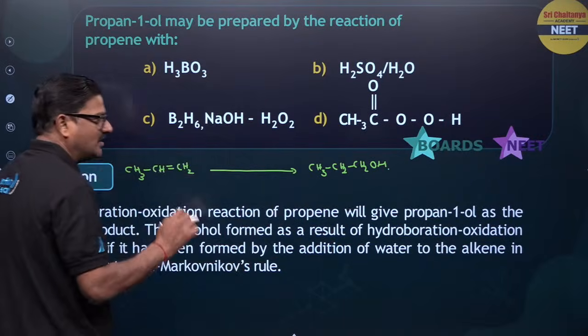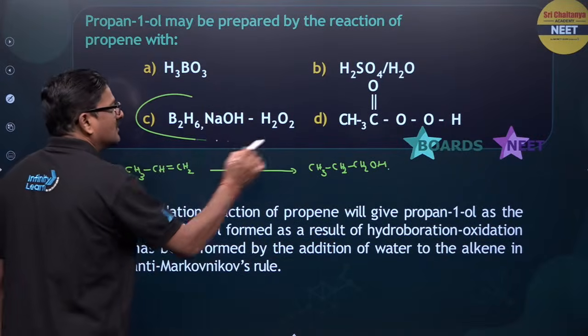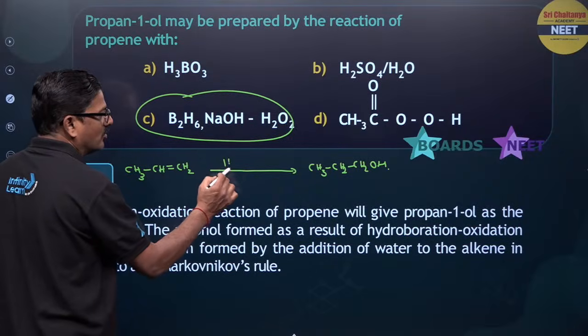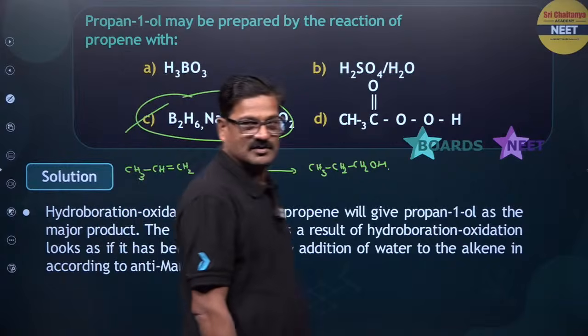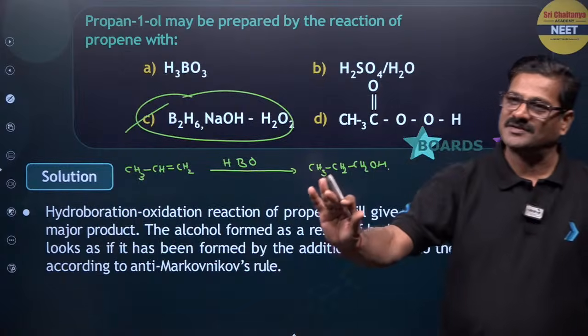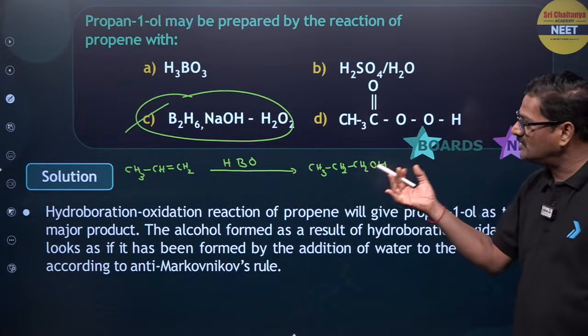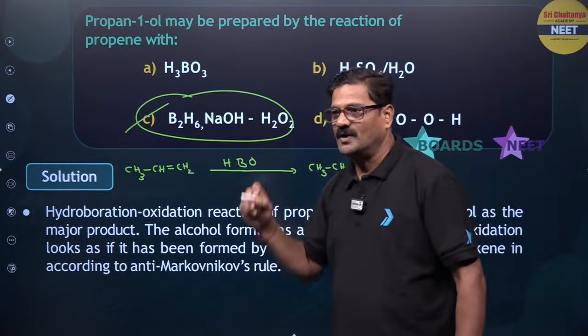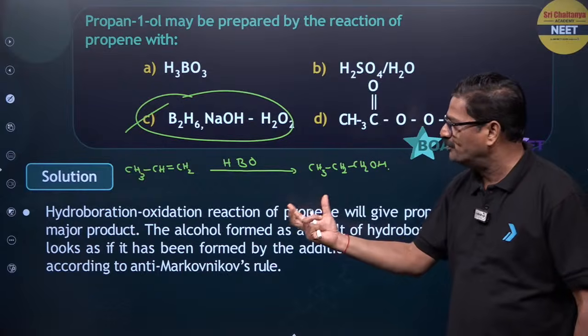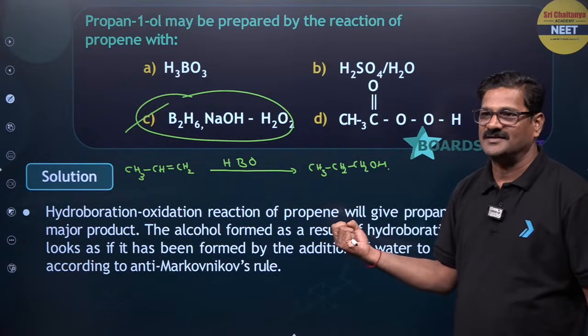For that we need anti-Markovnikov addition, that is hydroboration and oxidation. My answer for this question is going to be option C. You need to have a super command on this subject.